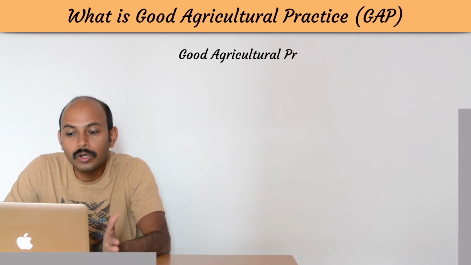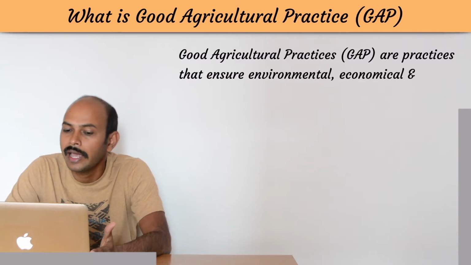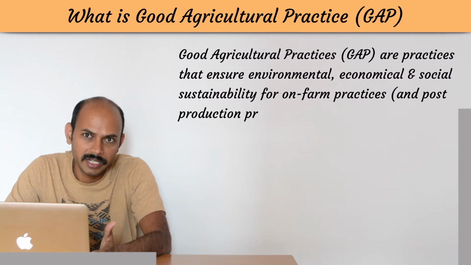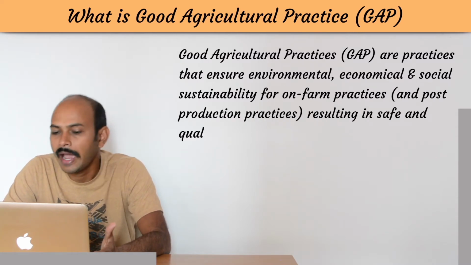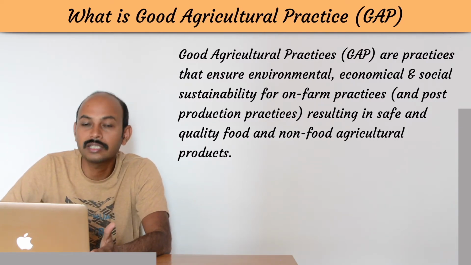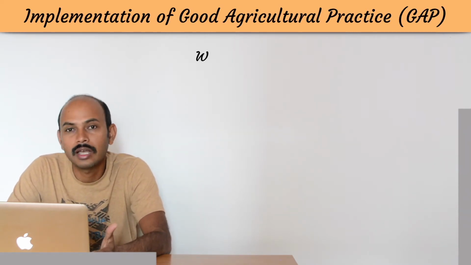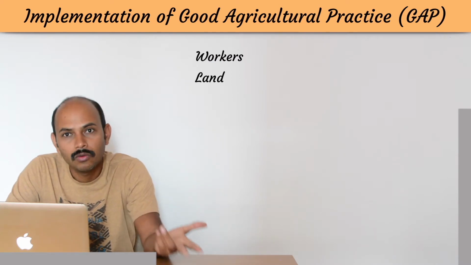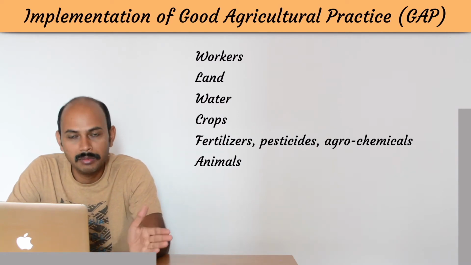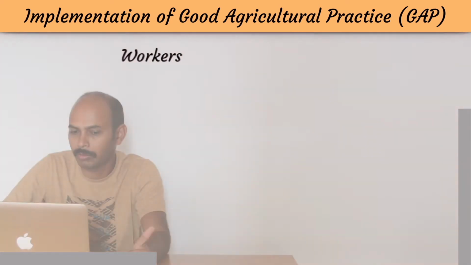So it can be defined as: good agriculture practices are practices that ensure environmental, economical and social sustainability for on-farm practices and post-production practices also, resulting in safe and quality food and non-food agriculture products also. So this is the proper definition, and this can be implemented at different levels. So these are workers, land, water, crops, fertilizers, pesticides and agrochemicals, then animals, harvest, transport and traceability. So let's discuss one by one.